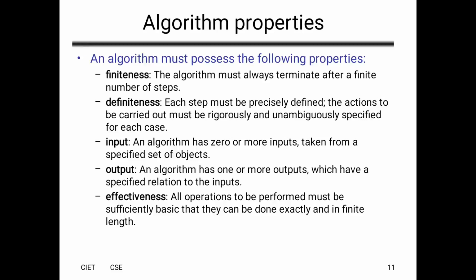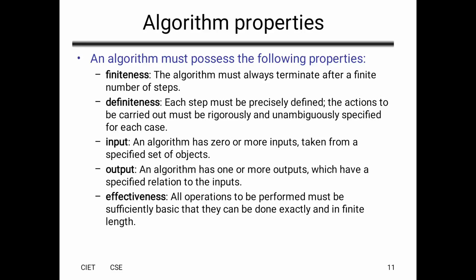So if you want to write an algorithm for swapping two numbers, there are ways to write the algorithm. In the first way we can use curly braces at the start of the algorithm. For example, algorithm swap a comma b and open brace.